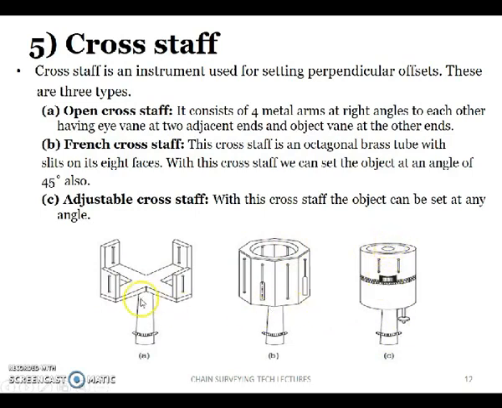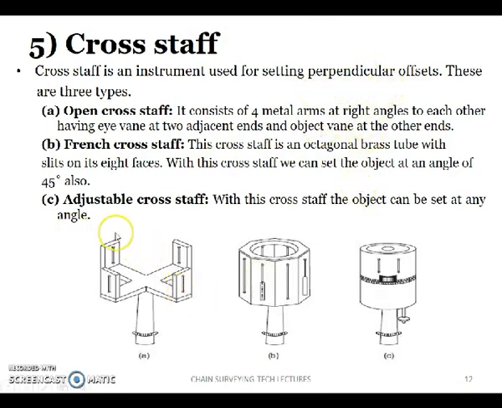Basically, offset is not always perpendicular. Offsets are of different types. Perpendicular offsets are there and oblique offsets are there. Perpendicular offset means it is making a 90 degrees angle with the line.